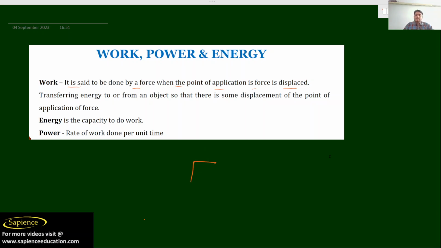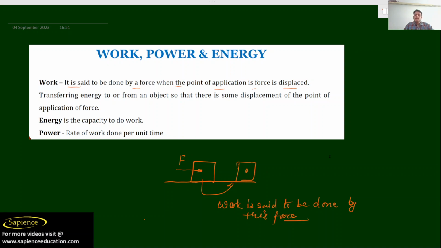Let us consider an object at the horizontal level, and if I am applying a force at this point, and the object gets displaced, then work is said to be done by this force, as this force is responsible for the displacement. I am not talking about gravitational force and all. Only this force. Due to this force only this object is moving. So that's why due to this force work is done.